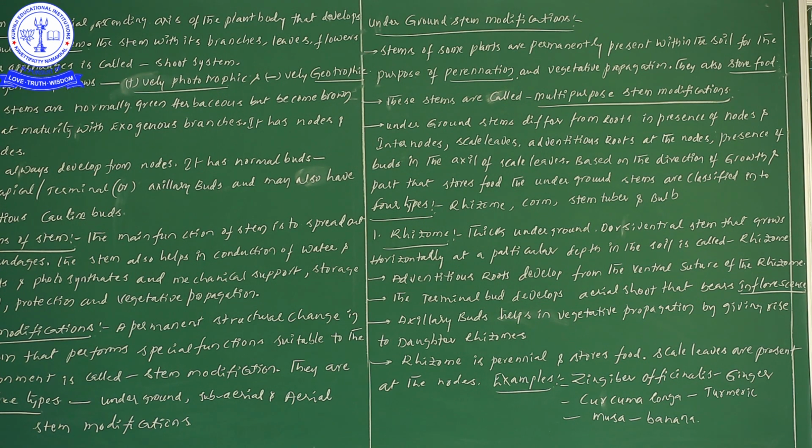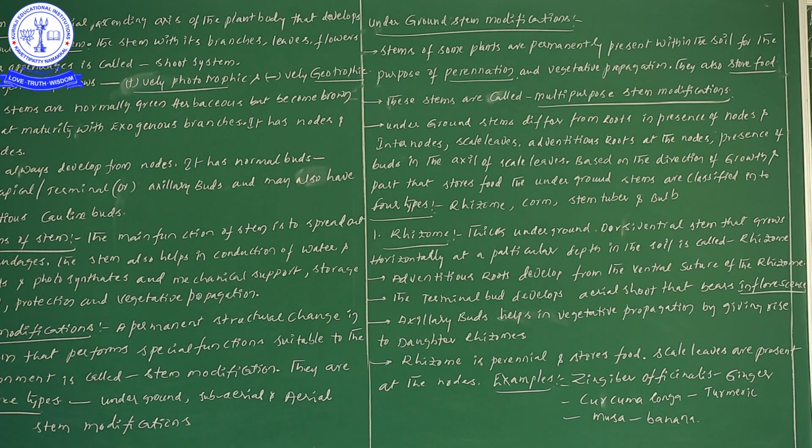For example, if the stem is present aerially, we will find leaves, isn't it? So in underground stem modifications, leaves are modified into scale leaves. Did you understand the point or not?